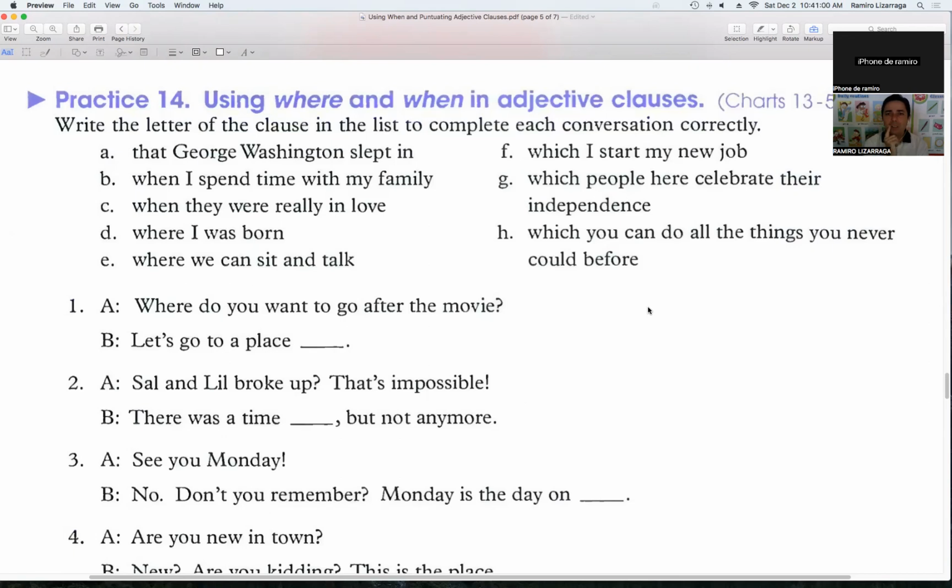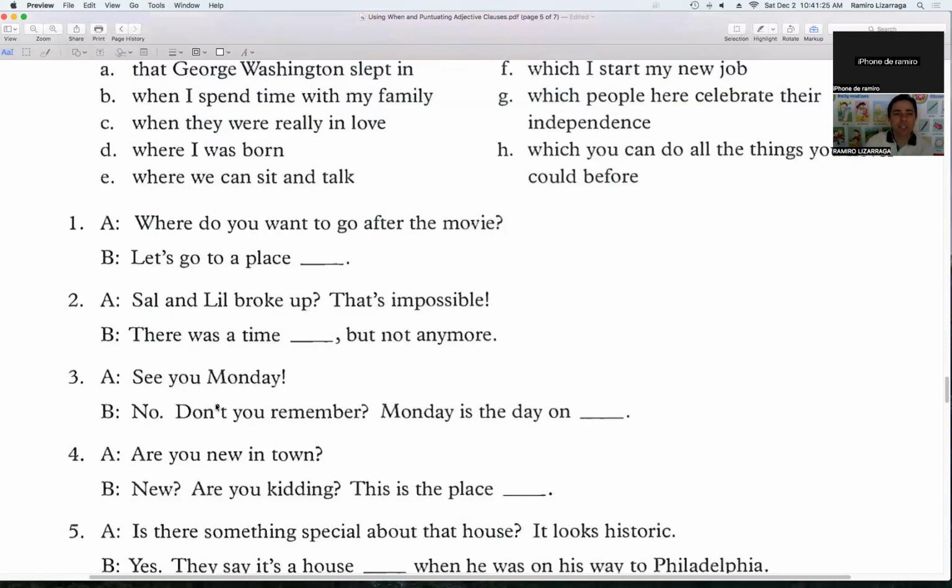That George Washington slept in. Let me see. Oh, let me see. Which I start my new job, which people. Oh, write the letter. Teacher, I think, no, yes, we're gonna use it for this.